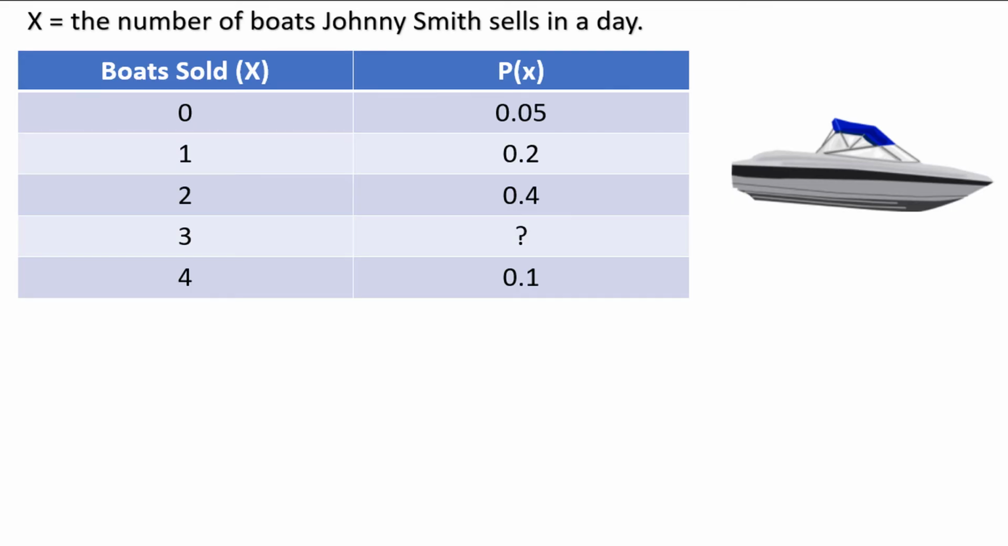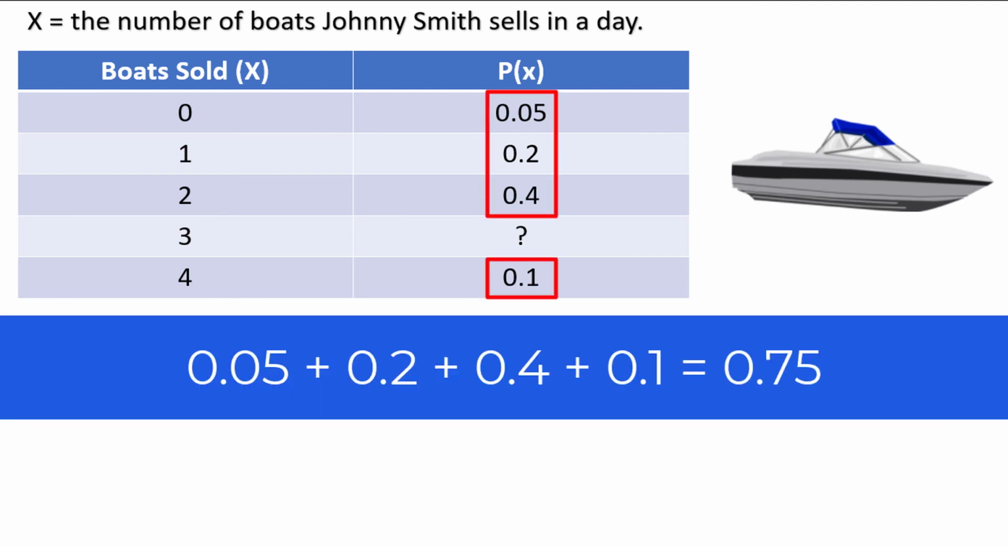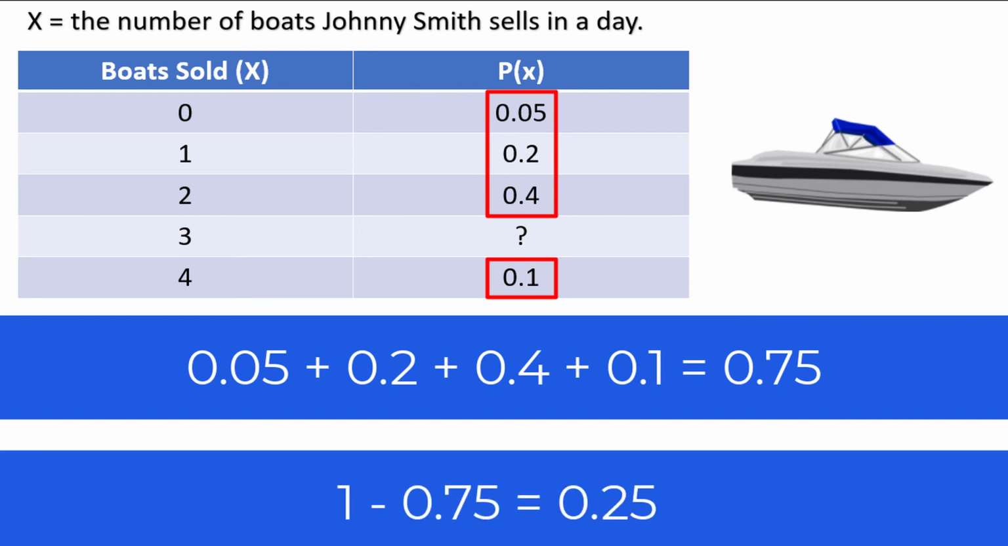Here is another discrete probability distribution where x equals the number of boats Johnny Smith sells in a day. This time we are missing one of the probabilities, the probability of selling 3 boats. To find the missing value, we use the idea that all of the probabilities must sum to 1. Adding up the other probabilities, we get 0.75. So we are 0.25 short of summing to 1. Meaning the missing probability for 3 boats sold is 0.25.